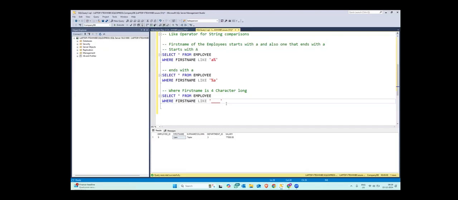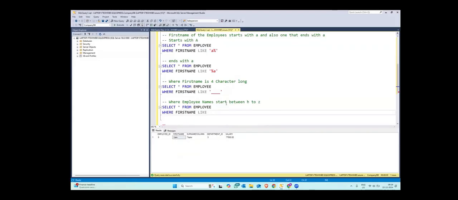And for you, I do have certain questions. One more thing, let us say where employee names start between H to Z, then we can simply write select star from employee where first name like, and I can just write here in square brackets the range.